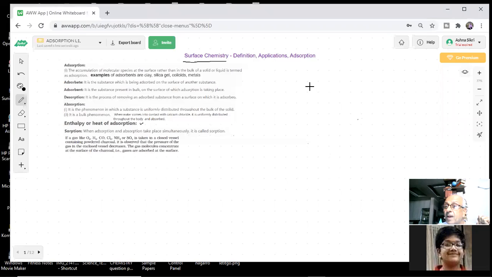This is important. And we know from our everyday experience that certain solids have a tendency to attract molecules on their surface. Interesting that molecules are being attracted at the surface of the solids. Which ones? Gas molecules, some gas molecules. For example, we are aware of activated charcoal, silica gel, alumina, clay. There are certain substances, certain solids, that absorb certain molecules on their surface.